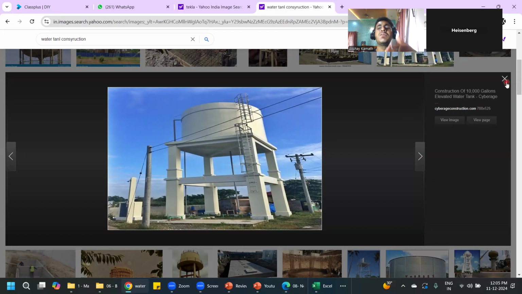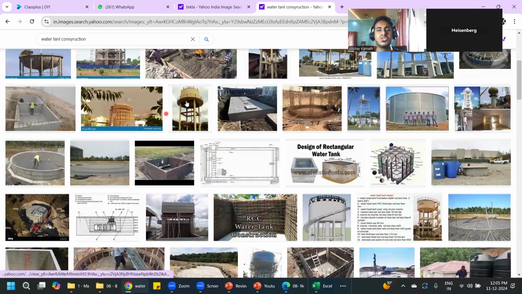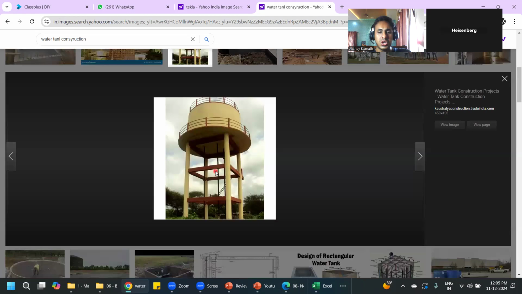Along with that, there's pipeline work going on. Once you create such a water tank, you need to bring in the water from here and pass it to all the nearby homes, so you have to put in the pipelines. Being a government engineer, you just have to look after all this work, and there will be a lot of documentation work. But at the end of the day, he has a good salary, I think at least 55, 60,000.